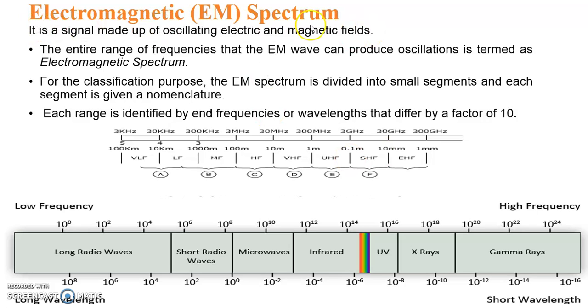So what is the electromagnetic spectrum? The entire range of frequencies of EM waves is called the electromagnetic spectrum. It is a type of chart that shows the entire range of frequency. By looking at the chart, we can say that the frequency goes from the left side to the right side, from low frequency to high frequency.